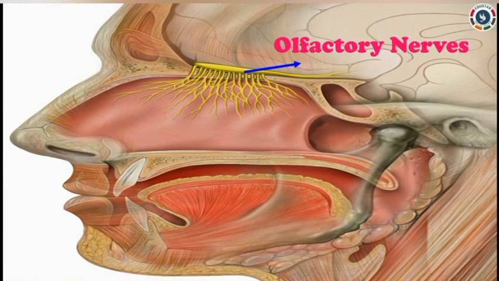Dear children, look at this picture. The yellow color nerves only help us to feel smell. This is called olfactory nerve.